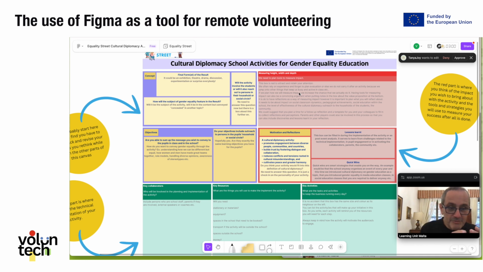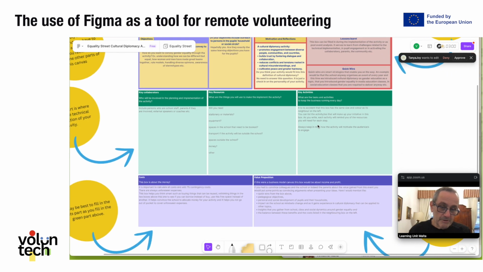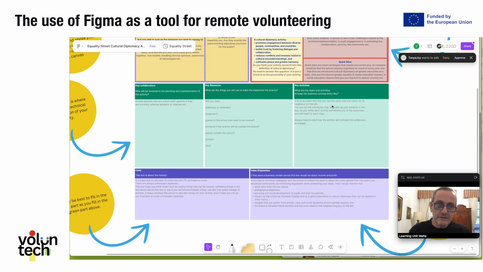This red part, for example, we used it to make them aware of the impact that they need to aim for. Then we followed the business model canvas and we said the green parts are the resources and the key activities. And at the bottom, where usually in a business model canvas you have the costs and the revenue, in this case there was no revenue, so we divided it between the costs and the value proposition, the value of the event you are sharing.